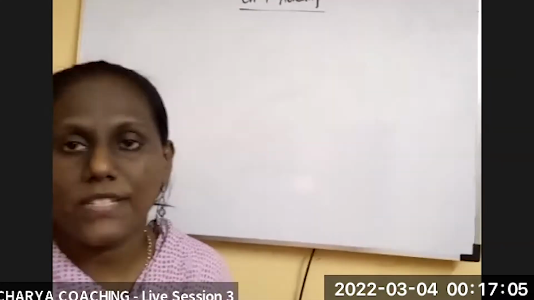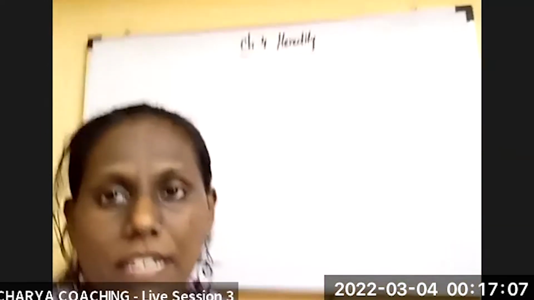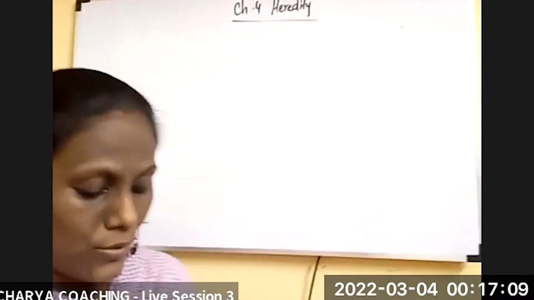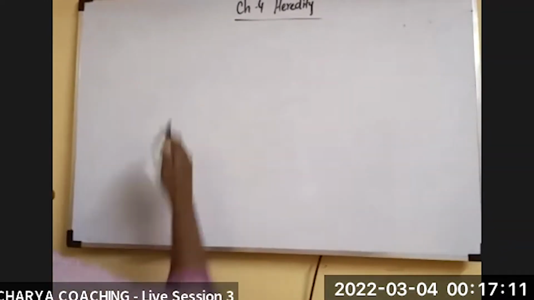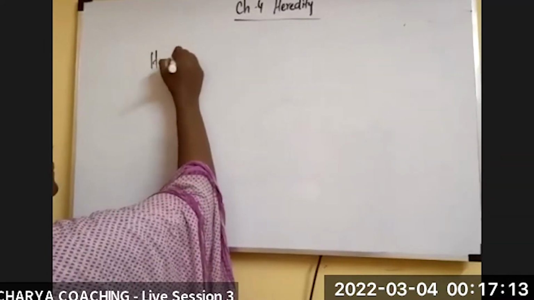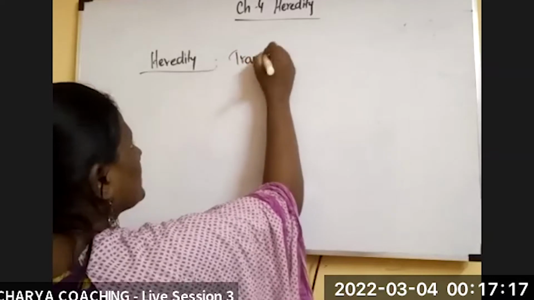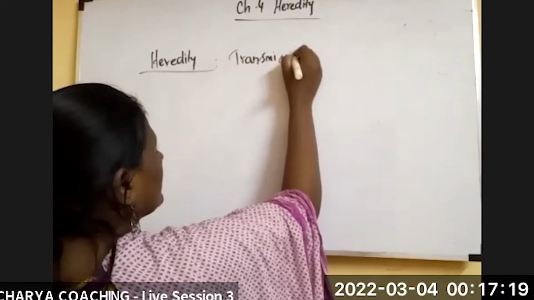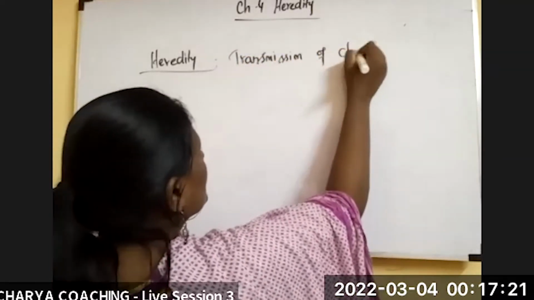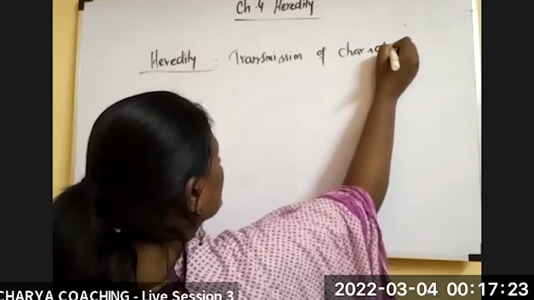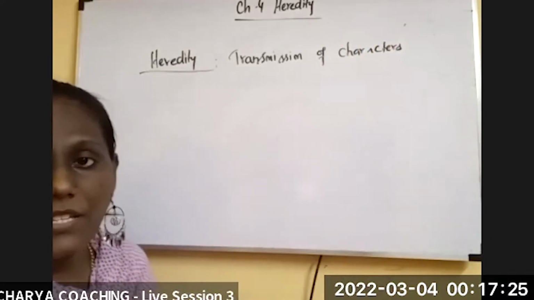Today we are going to see heredity and variation. Generally, heredity is said to be the transmission of characters from the parents to the offspring.